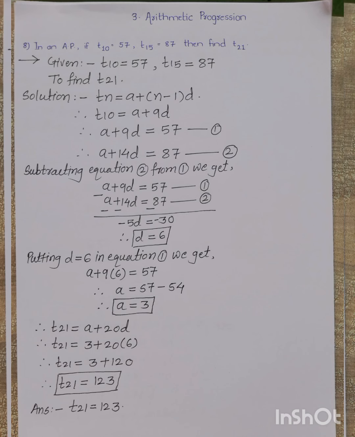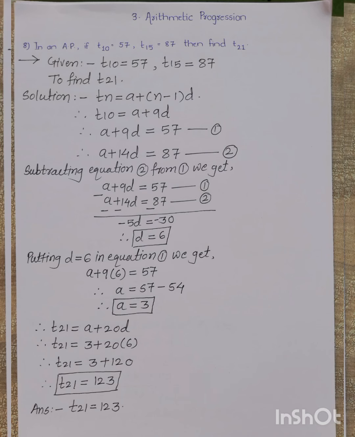So equation number 1 and equation number 2, now we can solve them. The variable a has equal coefficients, so to cancel it, we subtract equation number 2 from equation number 1. While subtracting, we know that we have to change the sign of the second equation. So we have changed it, and then we get the value d is equal to 6. To find the other variable a, we substitute d equal to 6 in one of the equations, either 1 or 2. Here we have substituted d equal to 6 in equation number 1, and we get the value of a, which is equal to 3.